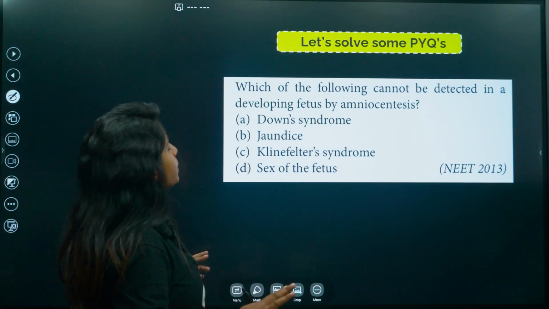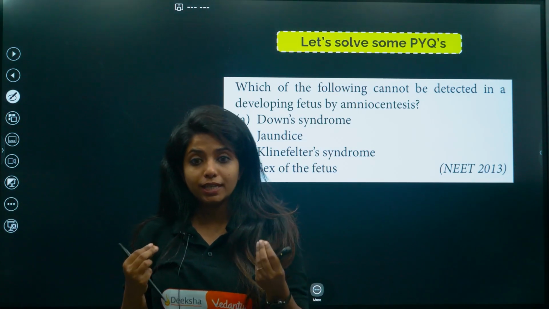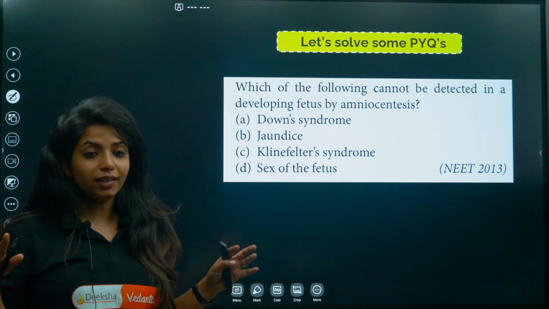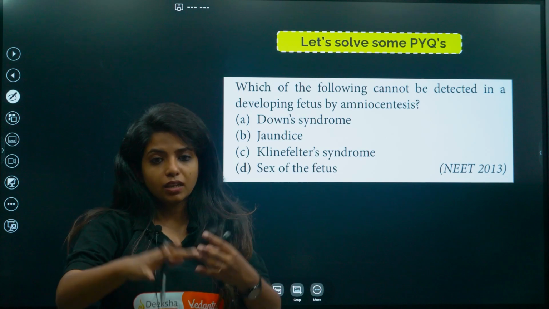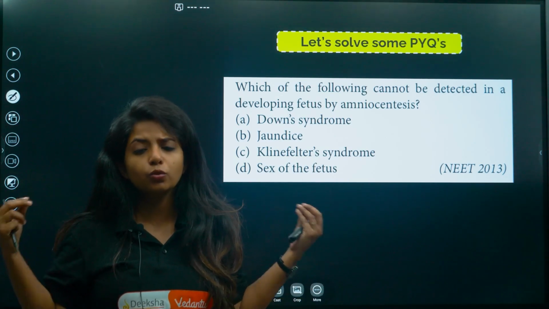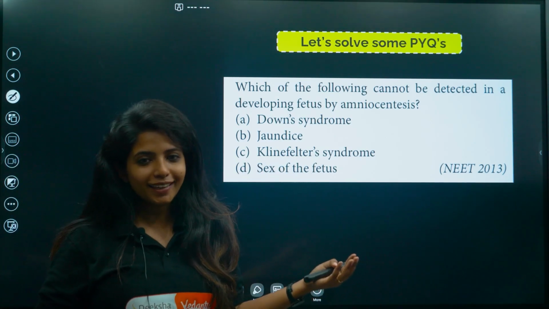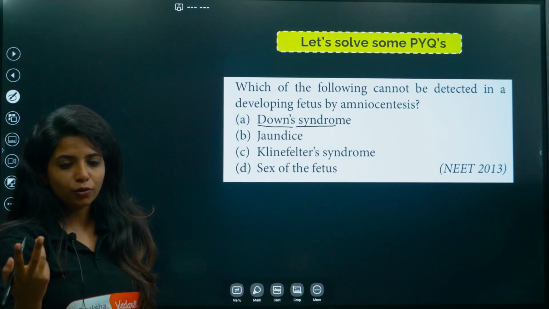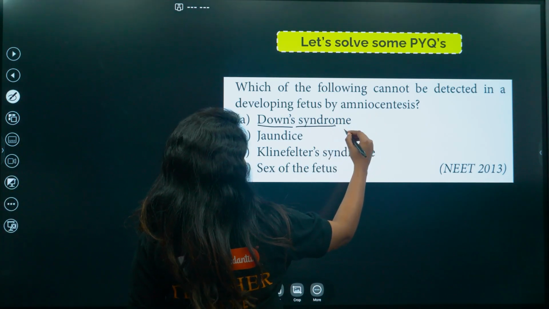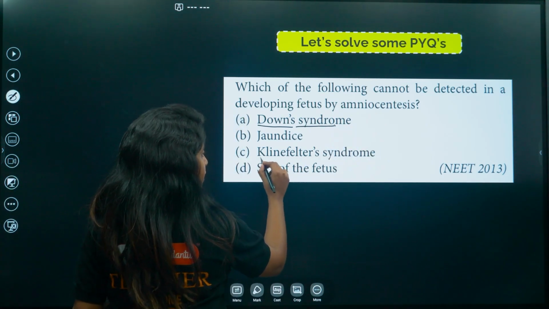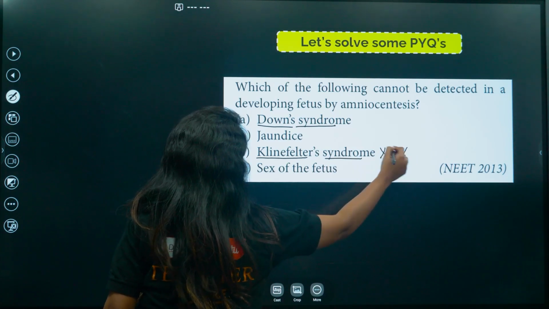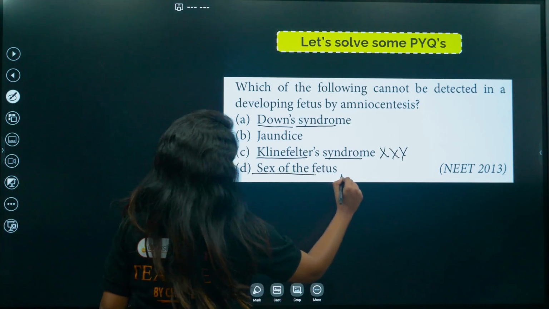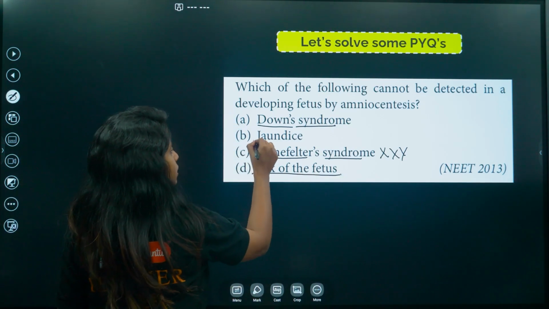Which of the following cannot be detected in a developing fetus by amniocentesis? The question is which you cannot detect. Birth disorders you cannot detect, something that you get while birth. There might be some changes in the development that have nothing to do with your genetics, so probably you won't be able to find it. The options are Down syndrome, that is trisomy of the 21st chromosome, so obviously it's a genetic disorder and can be found out. Klinefelter's, again XXY chromosome, there is one more X, is genetic. Sex of the child is obviously genetic. Something that is not genetic here is jaundice.